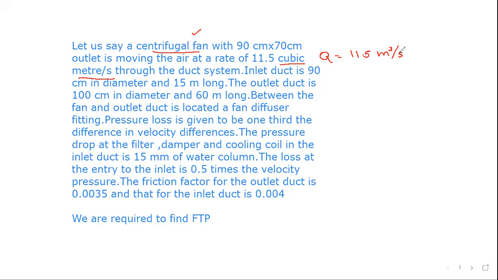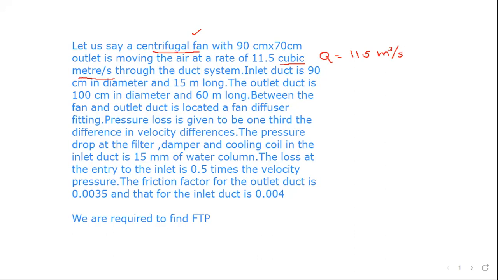Supply duct means the duct which supplies the conditioned air from the air handling unit housing the fan to the conditioned space. And return duct means the duct which carries the air from the space back to the air handling unit. So inlet duct means the return duct, and the outlet duct means the supply duct.